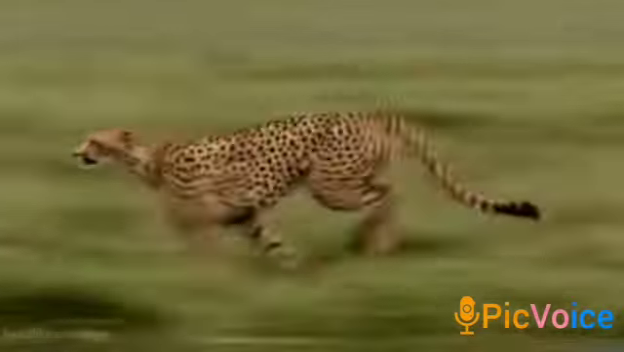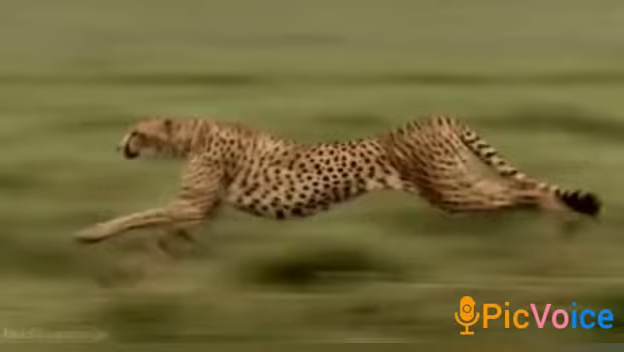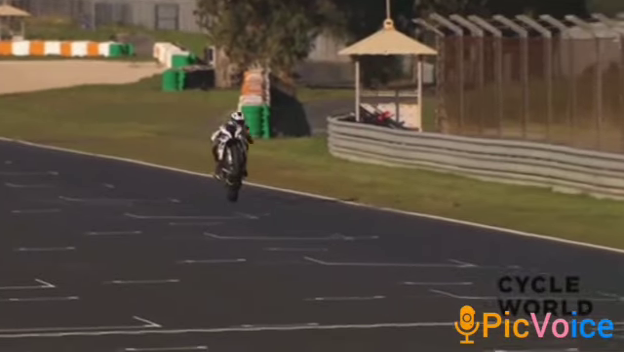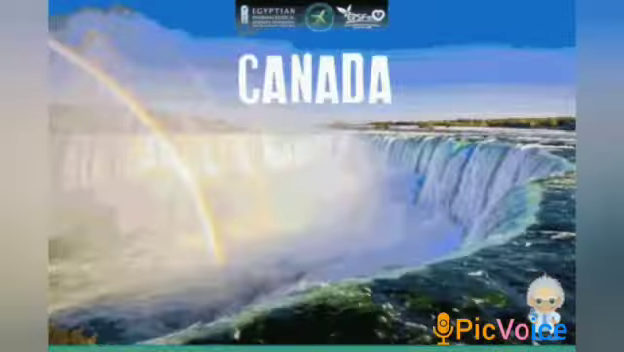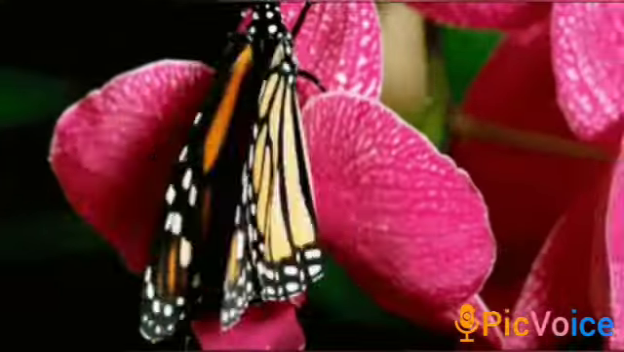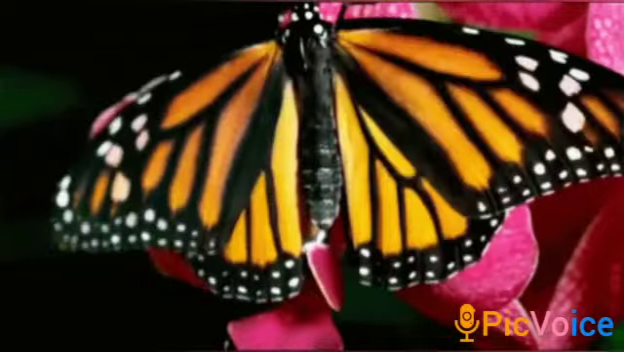The speed of the cheetah is in the maths. The speed of the bike is in the maths. The speed of the air is in the maths. Temperature of all places is measured in maths. The nectar every butterfly stores is measured in maths.